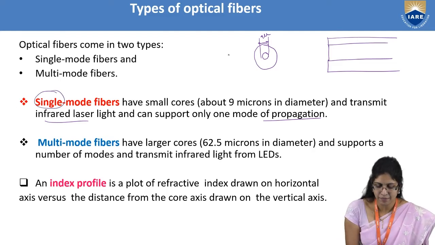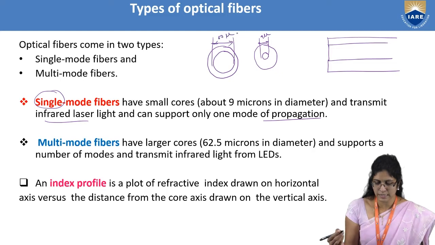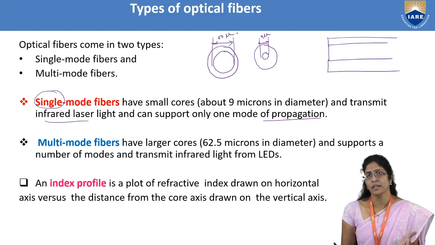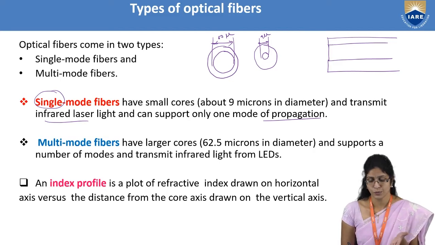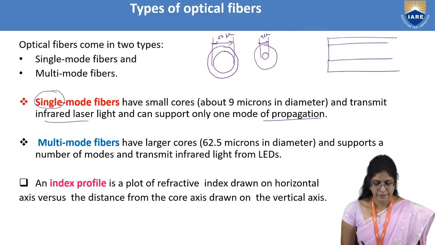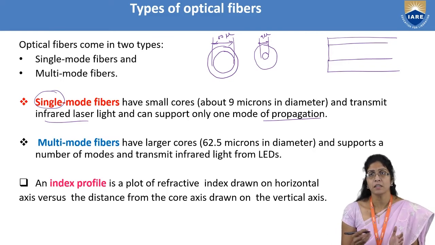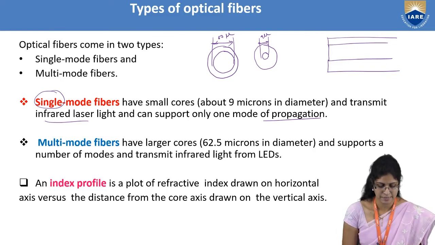Multi-mode fiber will have a large core area of diameter around 60 to 62 microns, and it can support a large number of modes. It can be used to transmit infrared or laser light for different applications like LEDs. We use the LEDs and we transmit the infrared light from the LEDs.